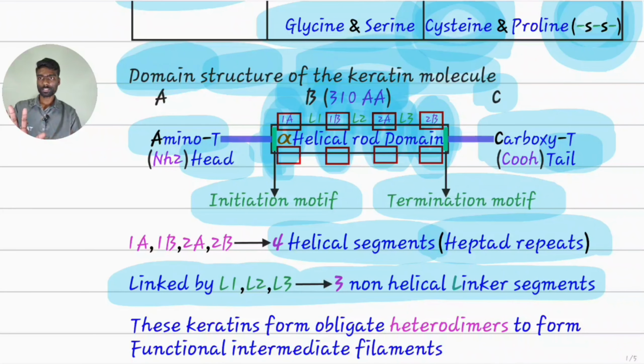Clear? Finished. Keratin structure is finished. 4 helical segments linked by 3 non-helical linker segments. L for linker, L1, L2, L3.